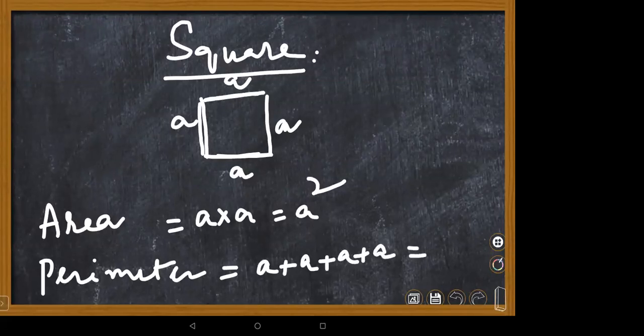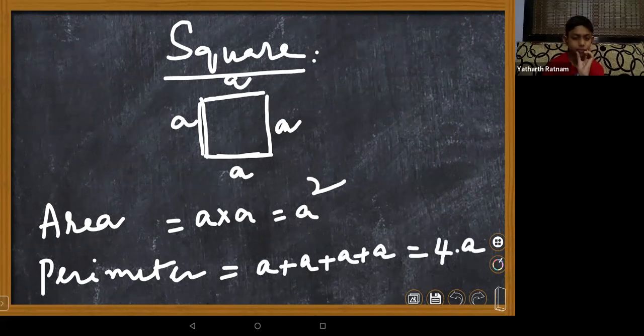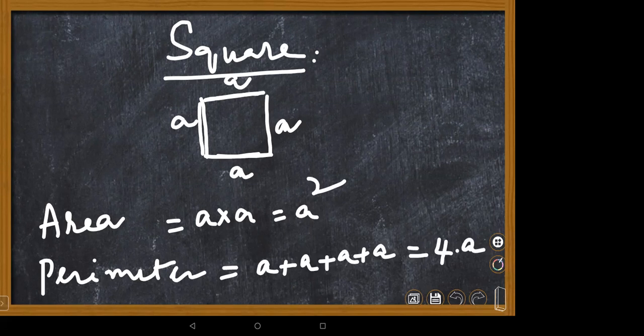How many A's do you have? 4. A into 4, or 4 times A. 4A. You should not put the variable first, children. In multiplication, always you have to write the numerical part first, then the variable part. Hope it is clear about a square.